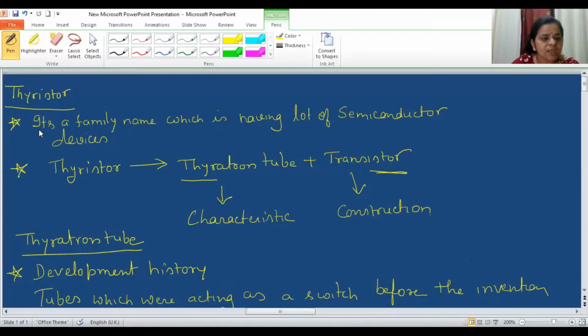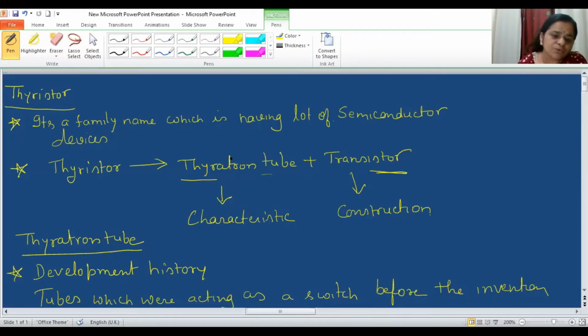The very important thing about the thyristor is that it's a family name having a lot of semiconductor devices under this category. The word thyristor originates from two words: one is thyratron tube and the other is transistor. If I take the initial 4 letters, thyr, from thyratron and the last 5 letters from transistor, combined they make thyristor.